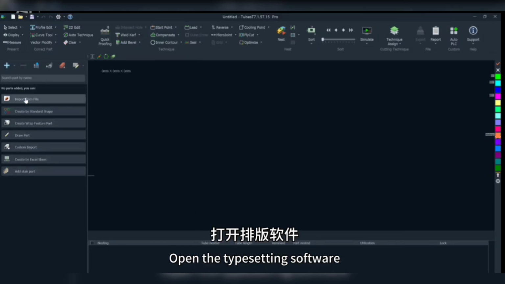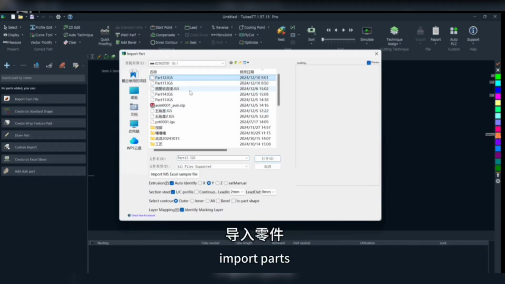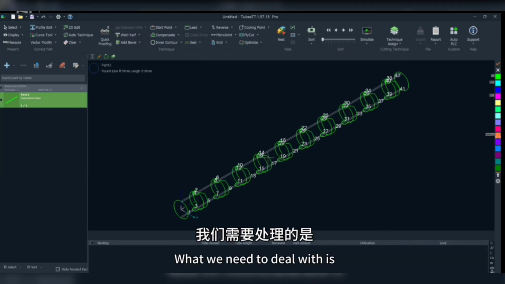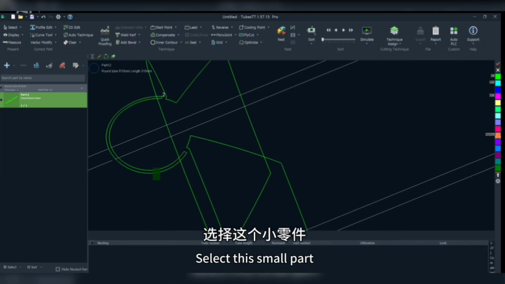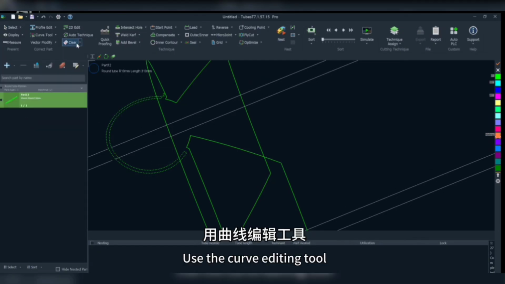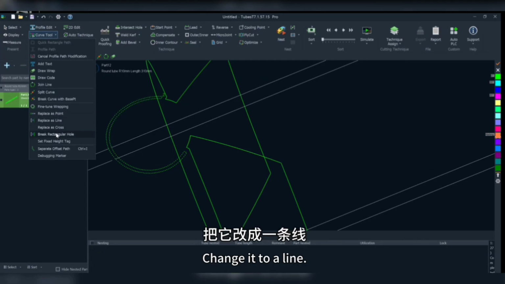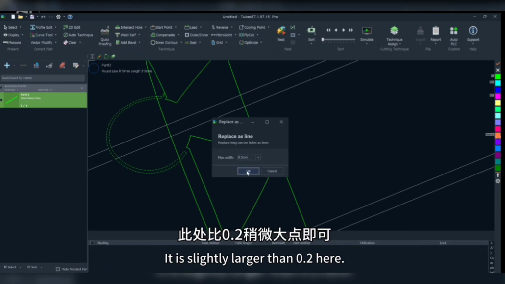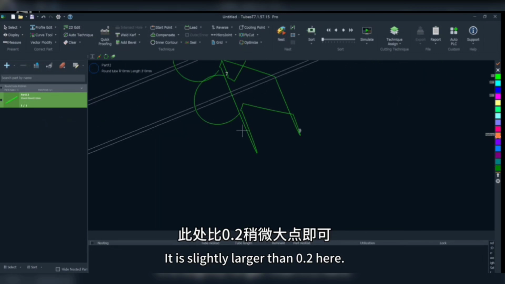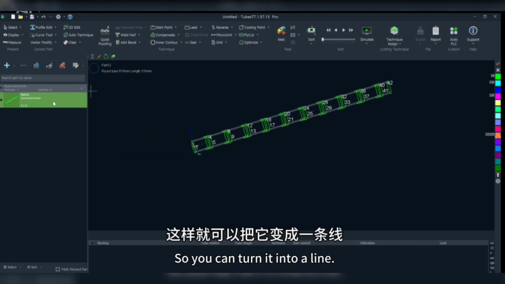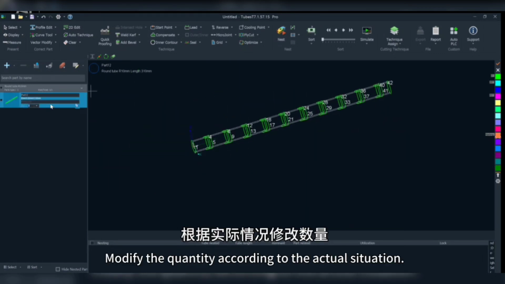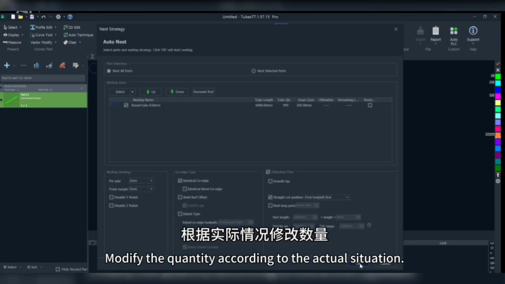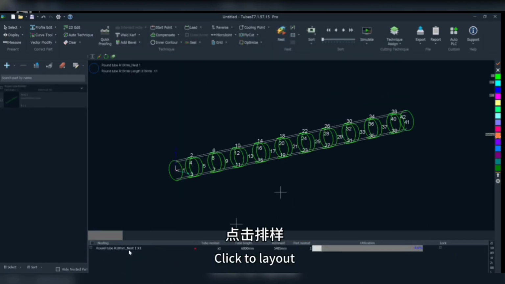Open the typesetting software. Import parts. What we need to deal with is to select the small part, select similar graphs, use the curve editing tool, and change it to align, because the width difference of the concentric circles just now is 0.2. It is slightly larger than 0.2 here, so you can turn it into a line, and modify the quantity according to the actual situation. Click to layout.